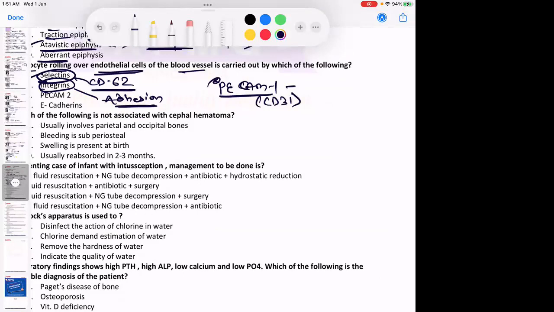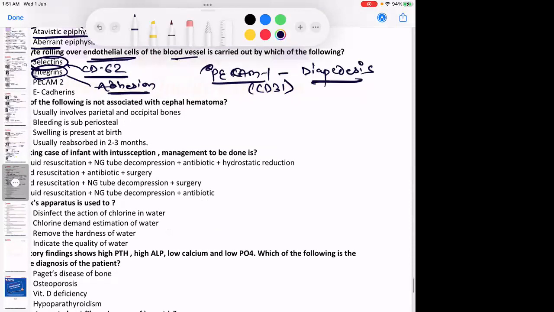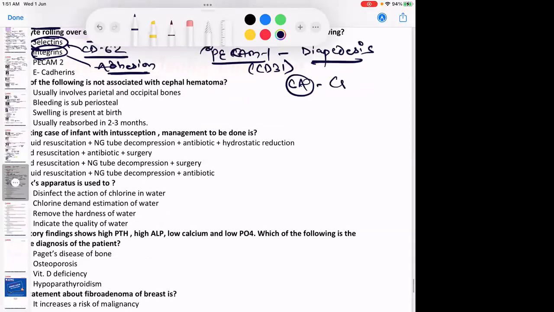PECAM1 is CD31, and PECAM1 is responsible for diapedesis. They have asked an important question: which is the most potent chemoattractant responsible for chemotaxis? The answer is C5a. The other ones can be leukotriene B4 or interleukin 8.